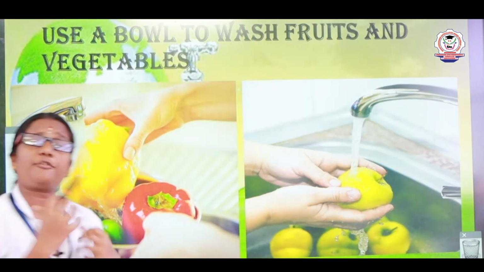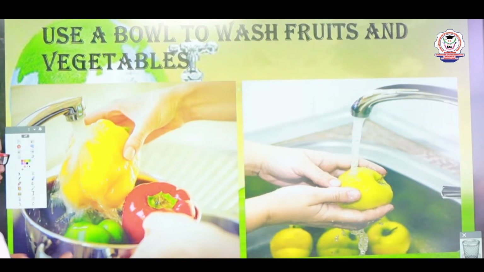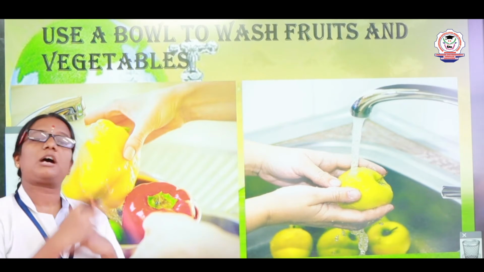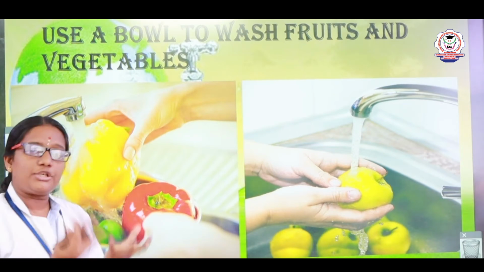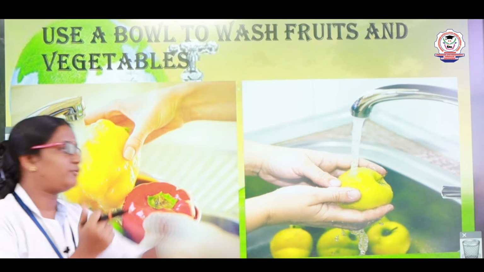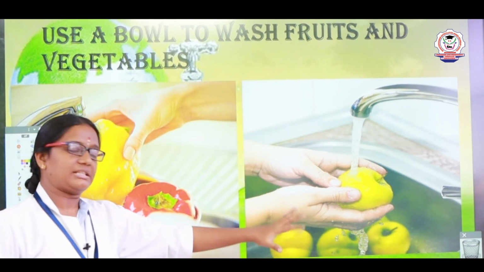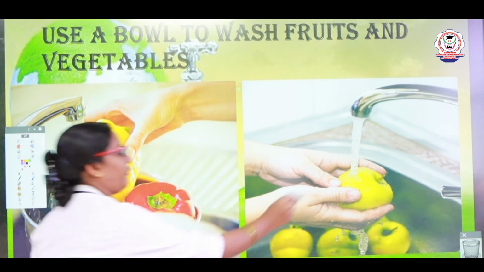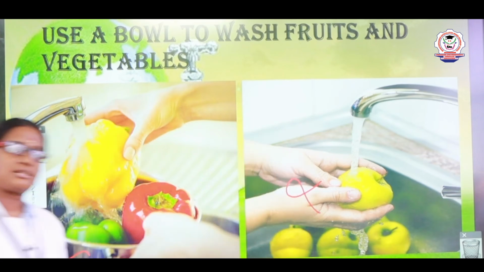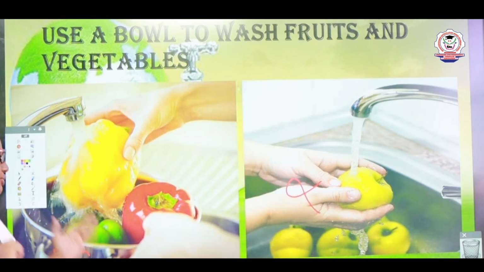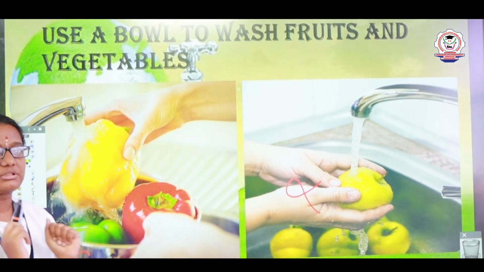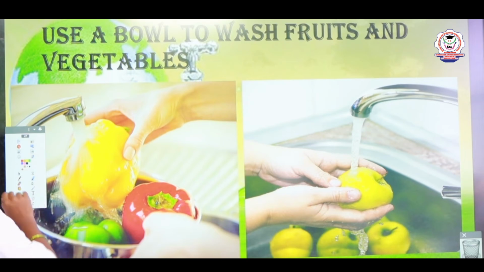Then, while washing a fruit or a vegetable, we should use a bowl. Bowl means a vessel. We should use a vessel while washing a fruit or vegetable. We should not hold the fruit in a hand and wash it like this. By this, we can save more water. We should not do like this. We should save water, right? So, we should use a bowl to wash fruits and vegetables.